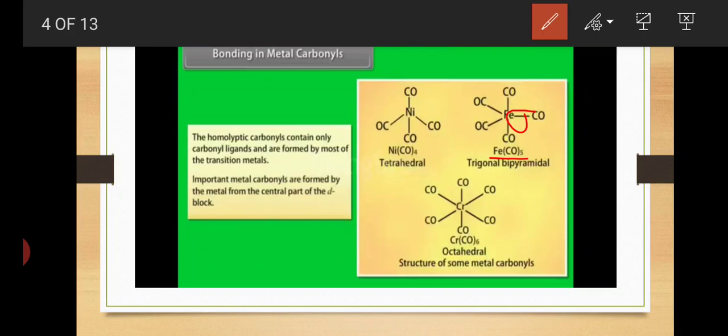Next example is chromium hexacarbonyl. In this structure, the central transition metal is chromium. 6 carbonyl ligands form a bond with the central metal atom. The structure of this compound is octahedral. These are some examples of metal carbonyls.